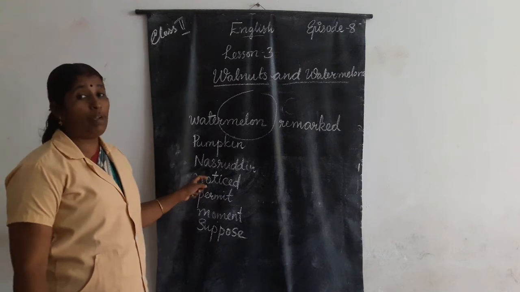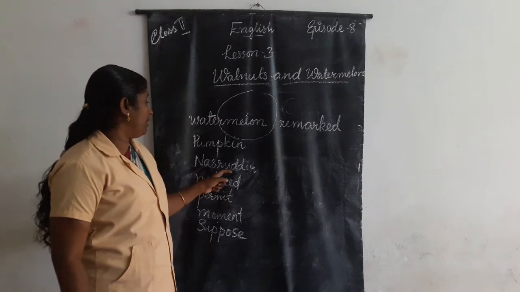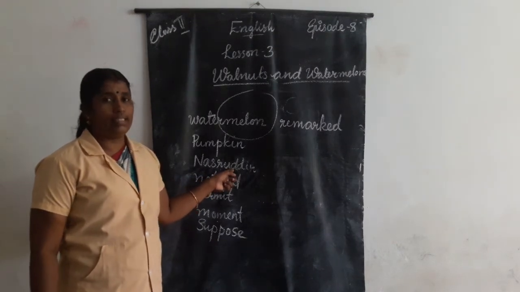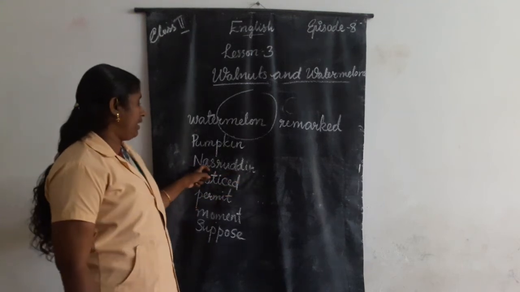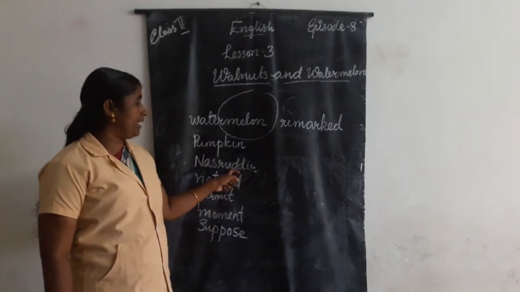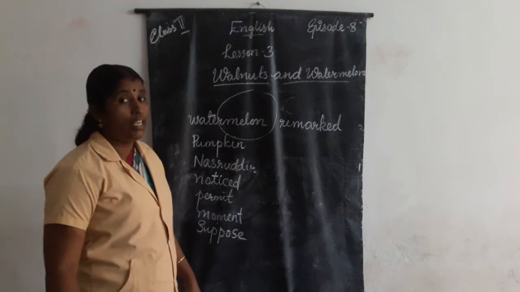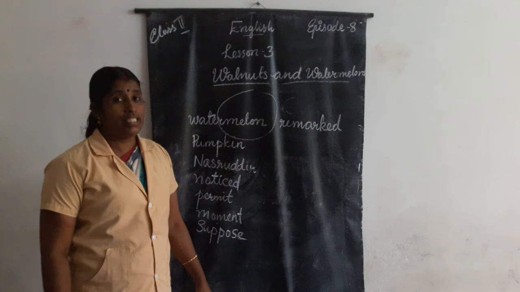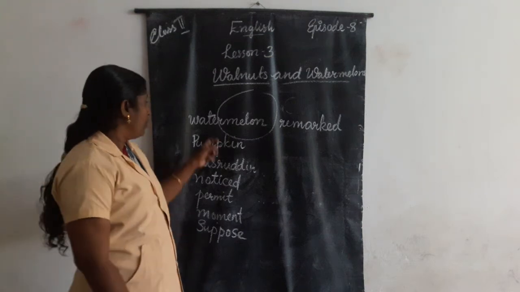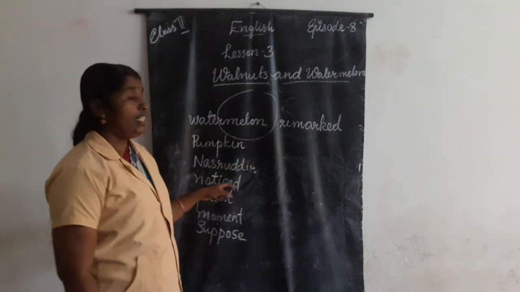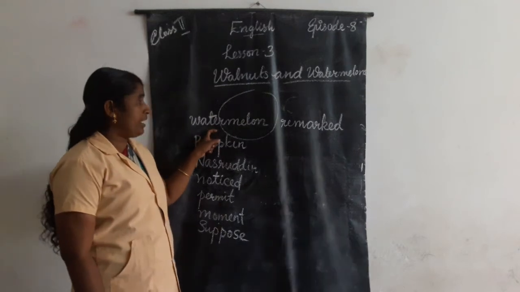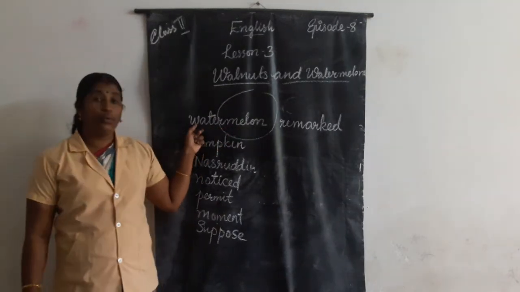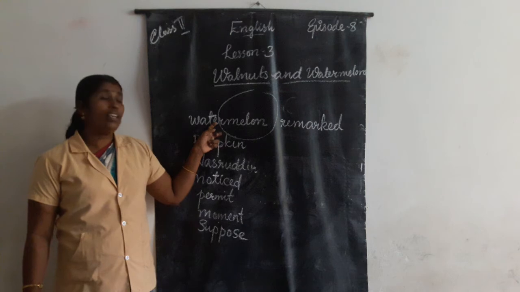You study the spelling carefully. The names of characters. N-A-S-R-U-D-D-I-N. Nasruddin. So many times, very often we are writing the words in our notes. Okay, you should be very familiar with the spelling of the names. Watermelon spelling, W-A-T-E